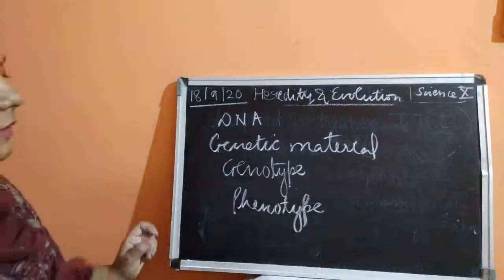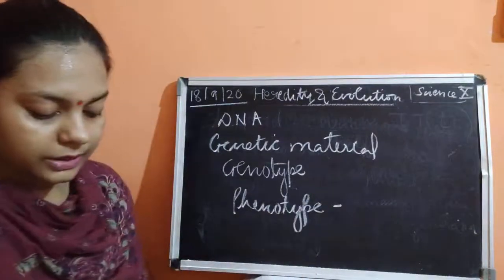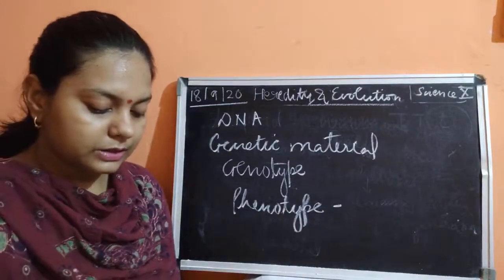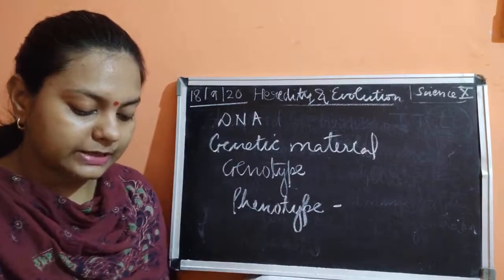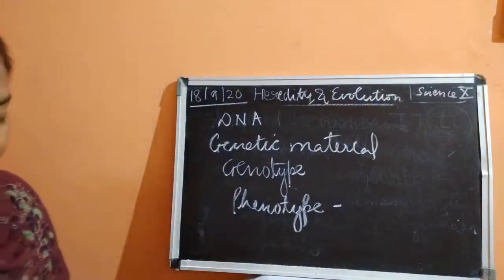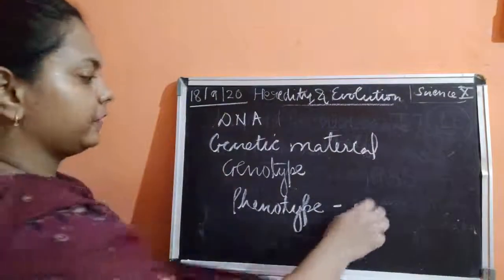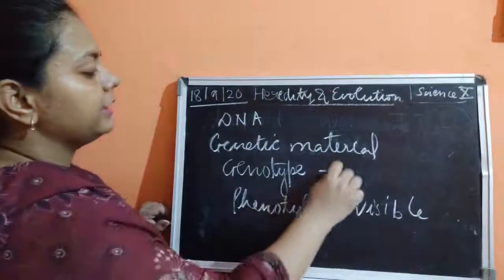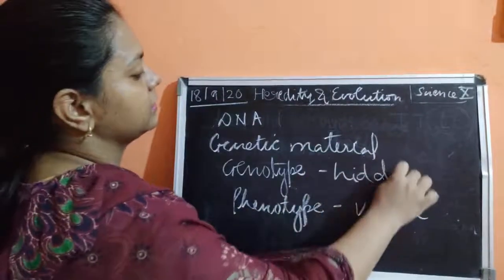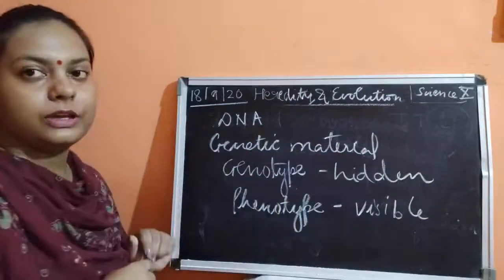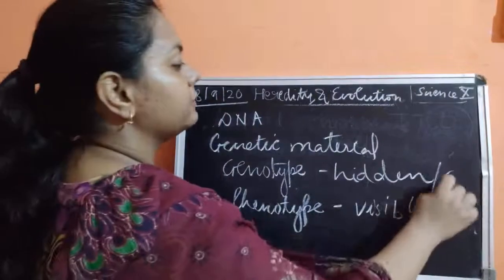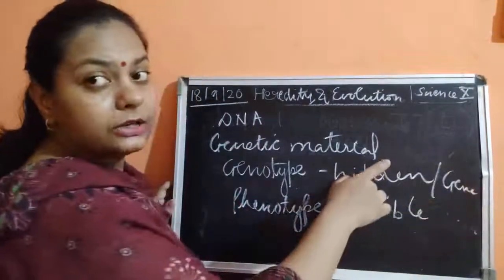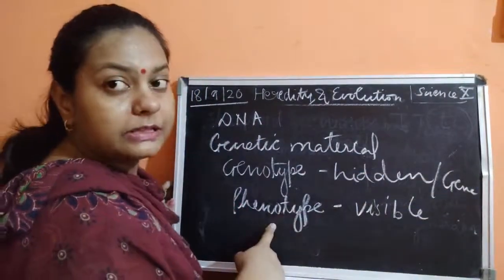Phenotype means the features which you could see. Those features which get expressed are said to be the phenotype, the characters which are visible. The hidden characters are known as the genotype. Or if we talk about the level of the gene, as I told you, the phenotype is a visible characteristic.